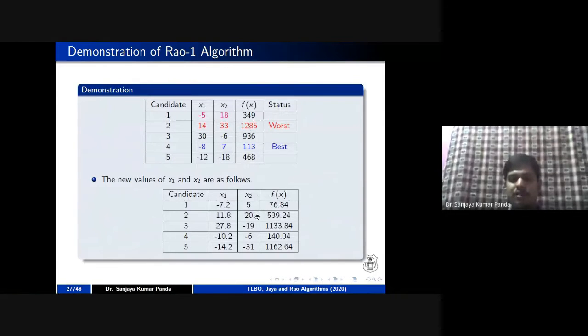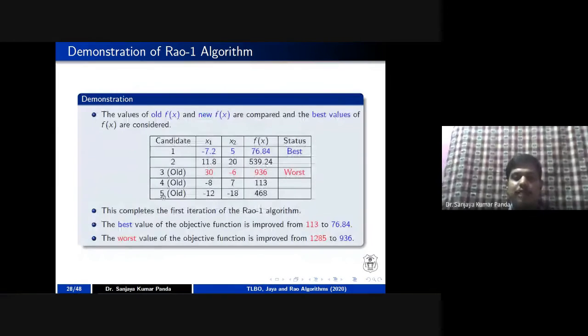So the new population is there. But in these three cases, if you see, the new values are not performing better, but the old values are performing better. So I am retaining solutions 3, 4, and 5, and I am updating solutions 1 and 2.